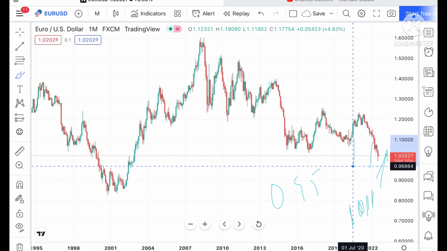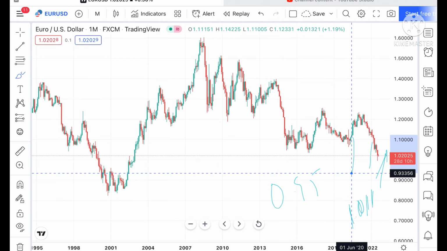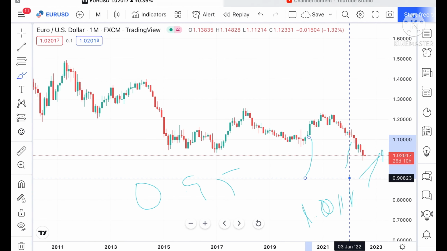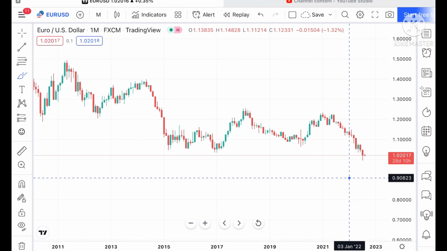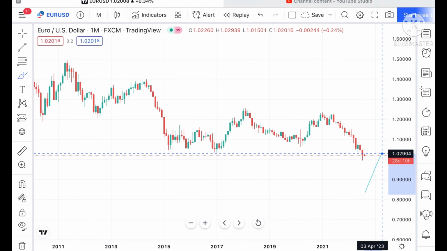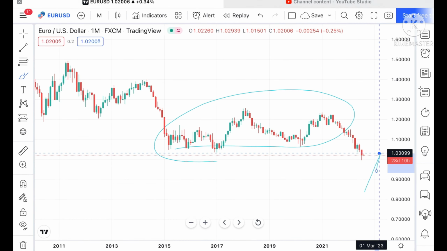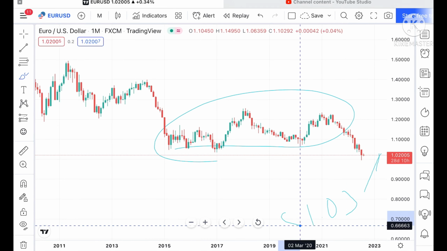Once the price goes below that level, the probability is high we can see a level of 0.95, and from there it can fall further low towards a level of 0.933. Once the price falls below that level, the probability is high it can move further low towards a level of 0.90. But suppose if this particular level sustains, the probability is very high it will come again in this particular zone.